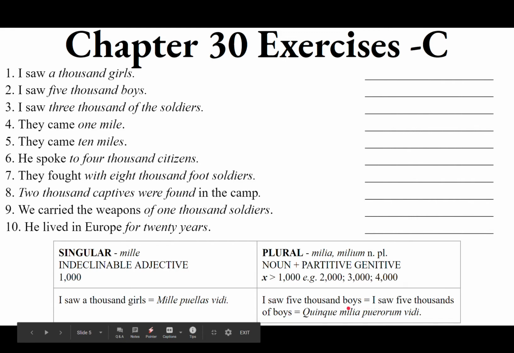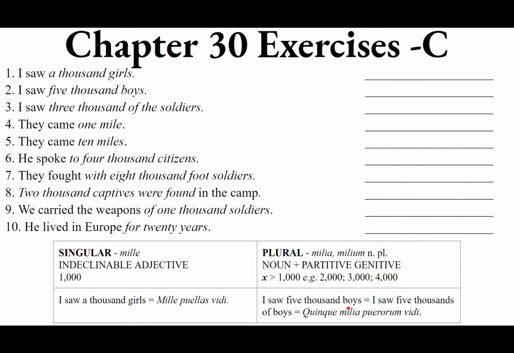You cannot just put quinque mille pueros. It doesn't work like that. You need to rearrange it to 5,000s of boys. And the of boys, the of noun, that's a partitive genitive.